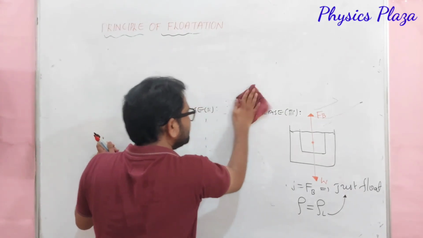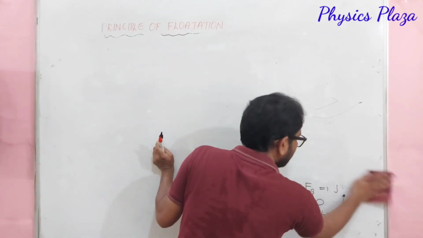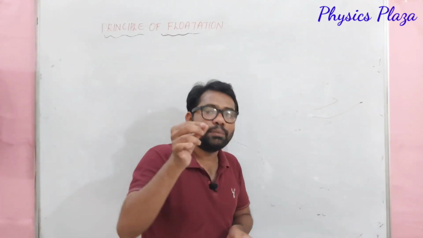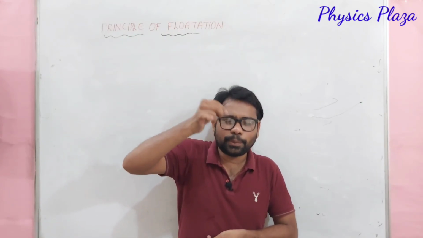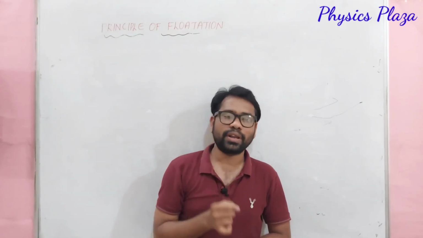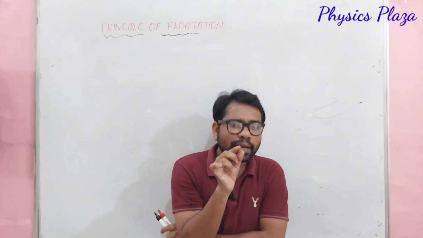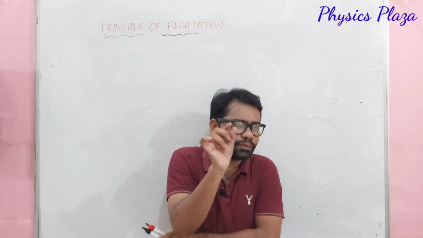buoyant force? So, as we discussed, when the weight of the body is equal to the buoyant force, the body will be floating. So, when the body is floating, dear children, if you try to measure that floating body with the help of a spring balance, you will find its weight will be 0. Means what? The apparent weight of the floating body is 0.